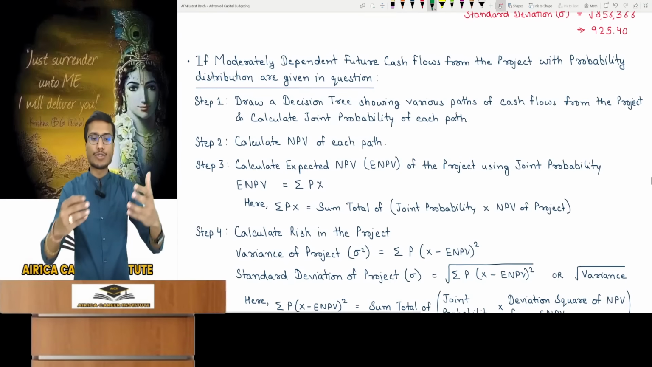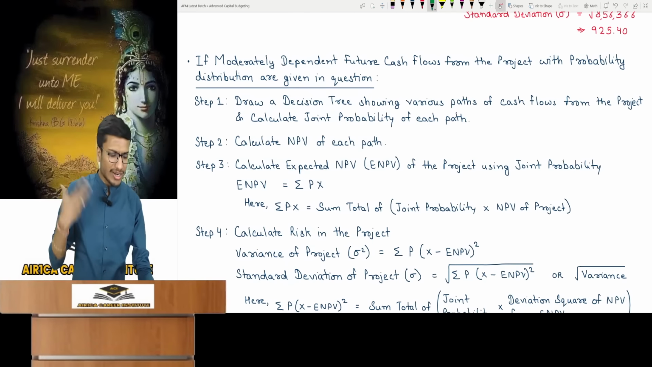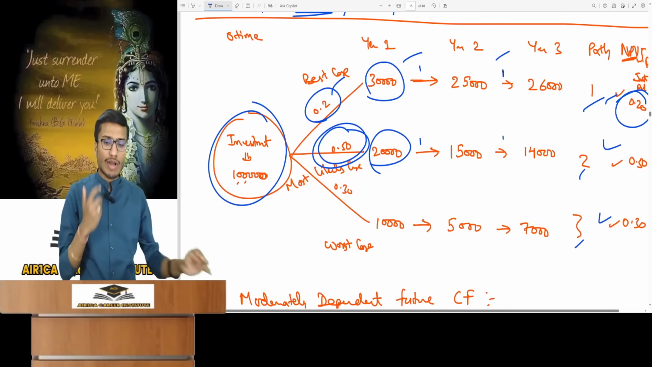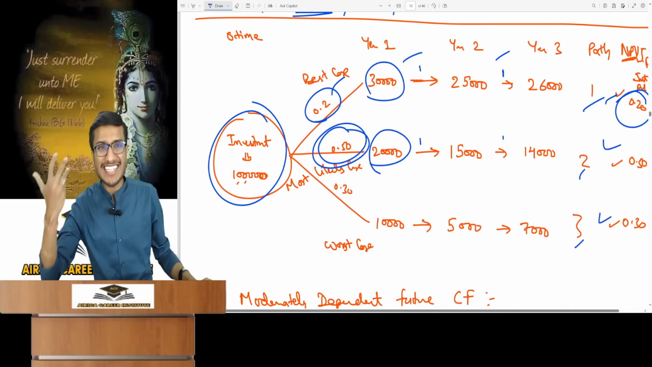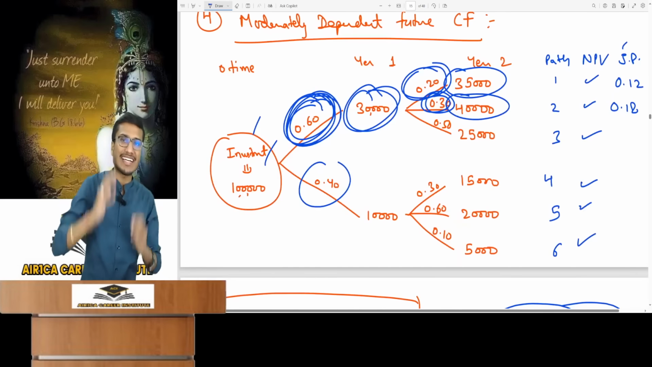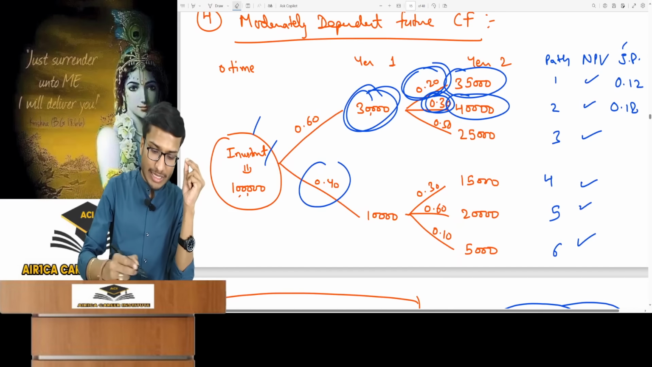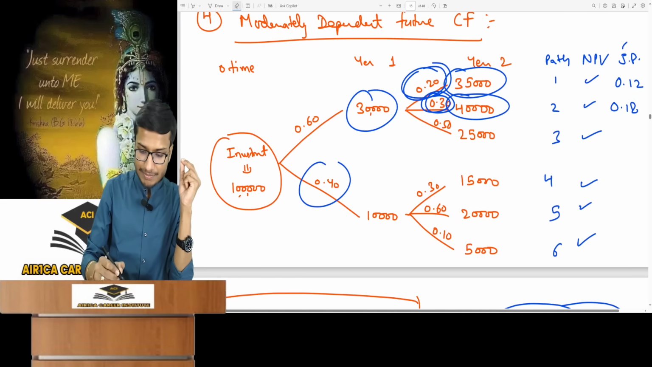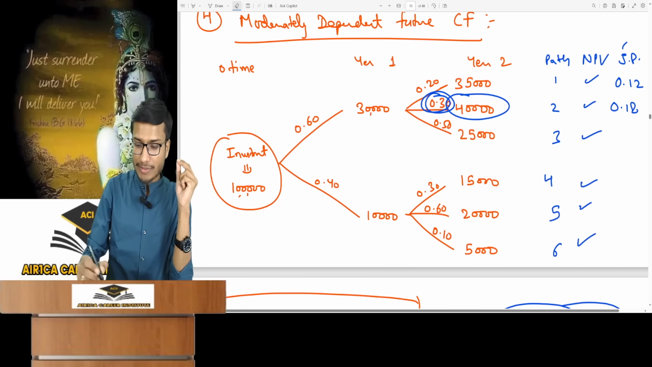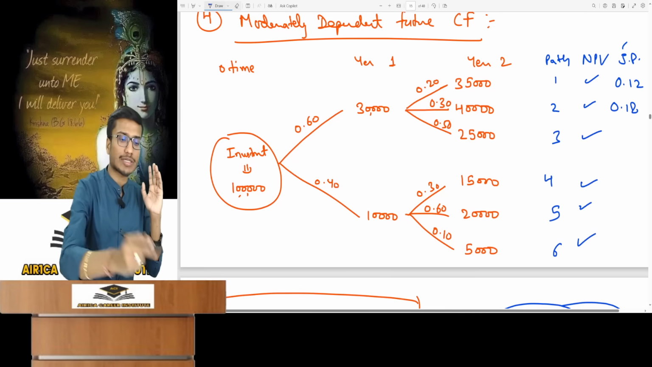Moderately dependent future cash flows from a project are given to you with probability distribution. This means moderately dependent, meaning such cash flows are given in the question which are neither completely dependent nor completely independent. There is some dependency in the cash flow. Only one type of question is possible for this. We only have one or two such questions that comes in exam. And you will only understand this by looking at the question. So it will be written and you will very easily understand by looking that it is moderately dependent.